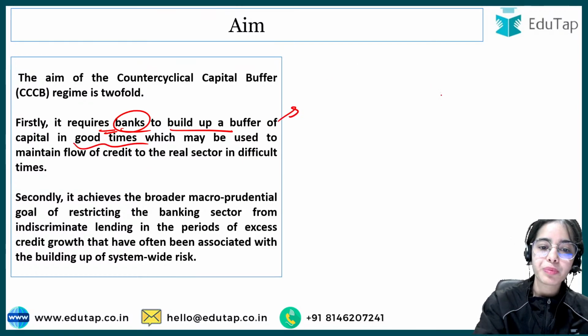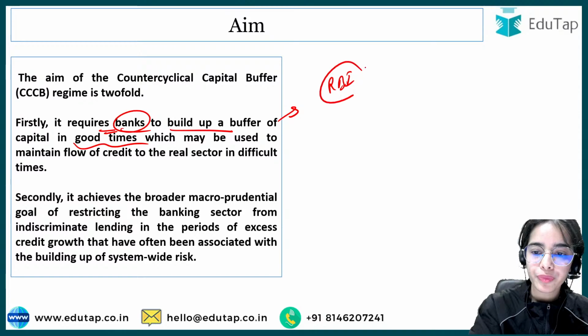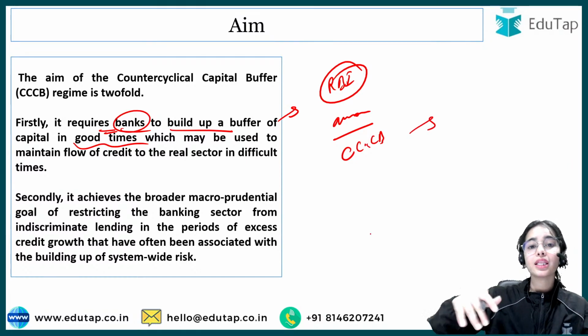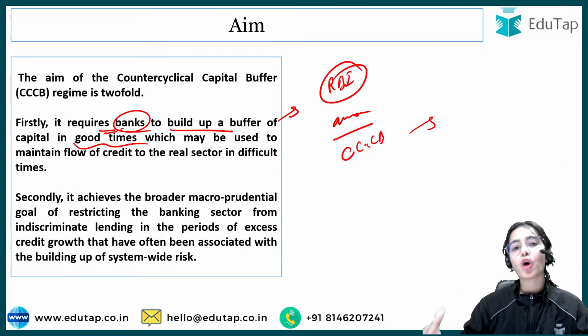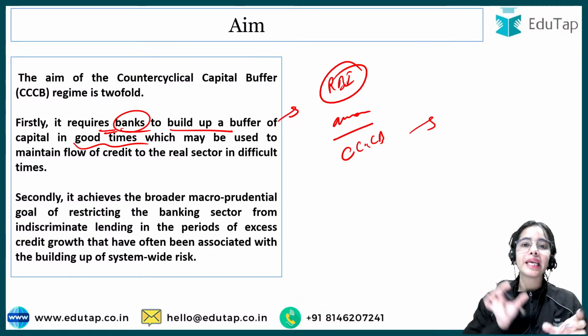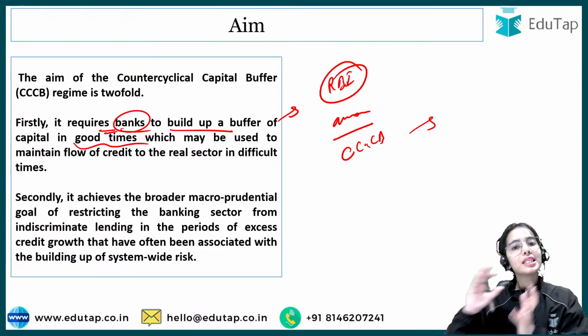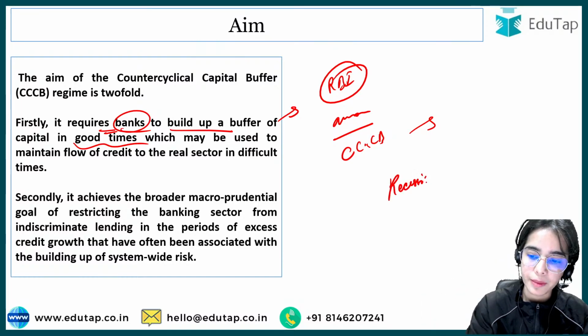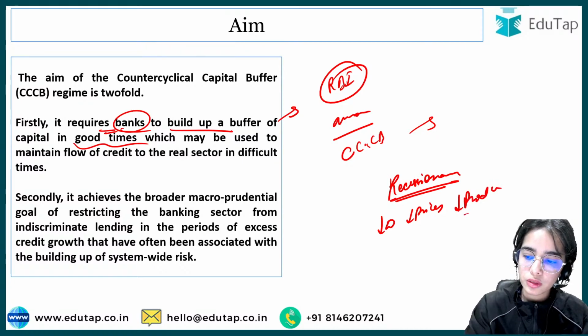So it is pre-announced. RBI usually announces the counter-cyclical capital buffer when the RBI thinks that, okay, in the coming 4-5 months, there can be a problem that can arise. So in the good times, the banks are asked to maintain extra capital so that this can be used during the bad times, during a recessionary situation, let's say. In a recessionary situation, the demand is low, the prices are low, the production is low. With the low production, there are low profits.